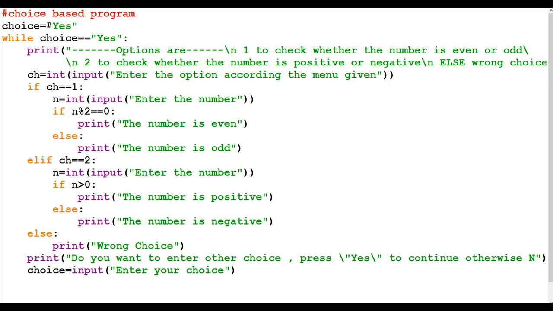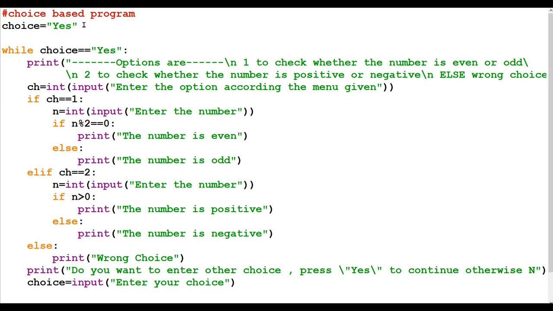Now, the choice-based program, I'll just explain the working of this program. Choice is yes. If choice is initially yes, and you don't want to initially keep it yes, you can keep it no, and then before entering the while loop, you can ask for the choice using the input function.